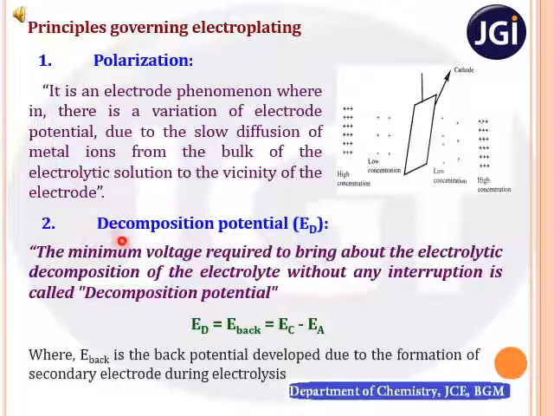In simple terms, decomposition potential is the minimum potential required to carry out the electroplating or electrolysis. The minimum potential at which electrolysis takes place is called decomposition potential. Here we have mentioned one word, E back, that is the back potential developed due to the formation of a secondary electrode during electrolysis. Let us understand E back so that you can easily understand why there is a minimum potential required for continuous electroplating.